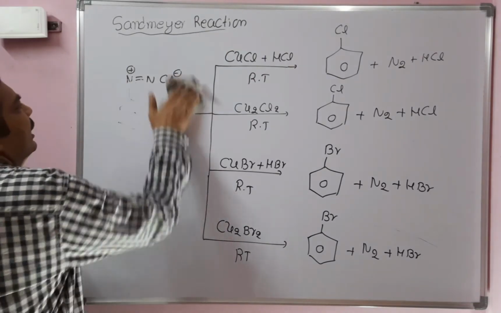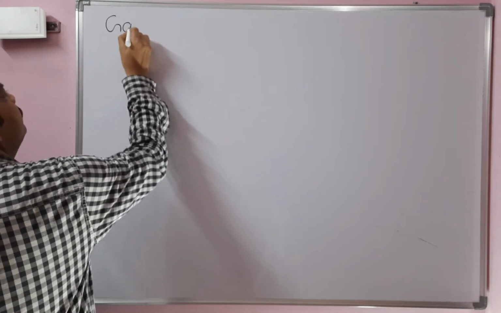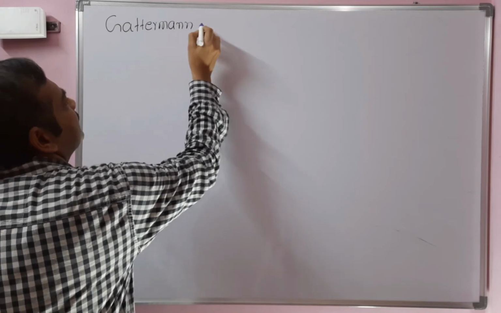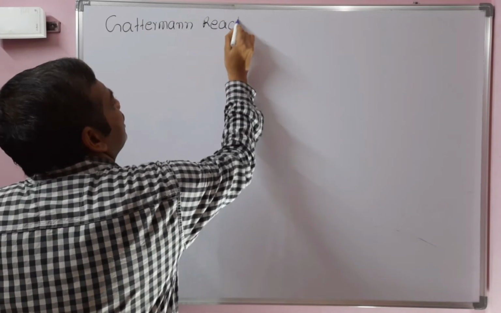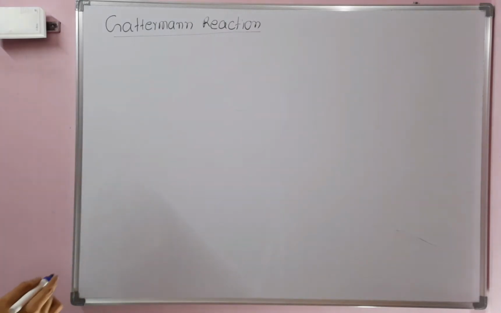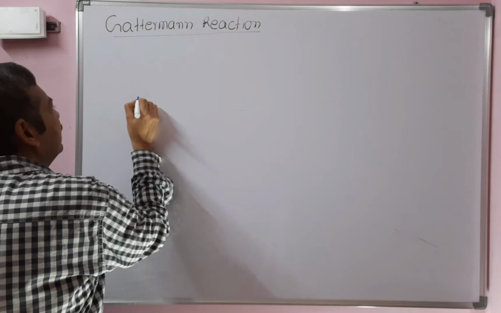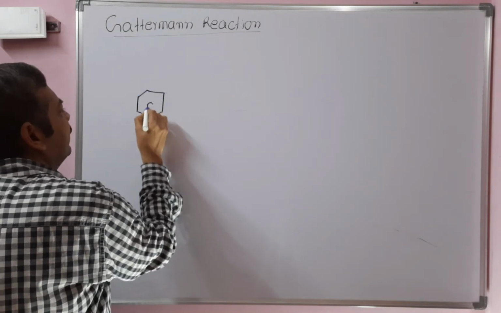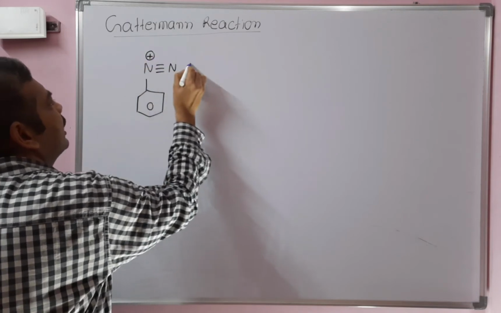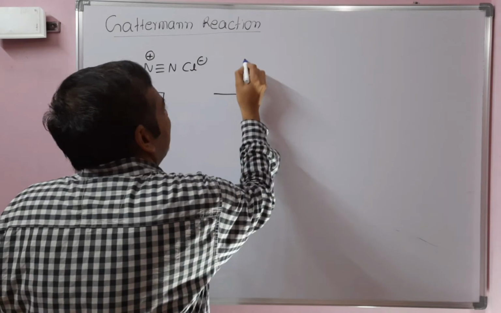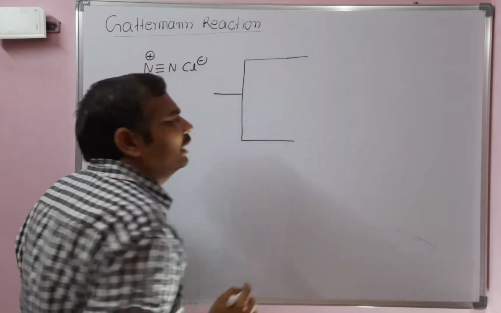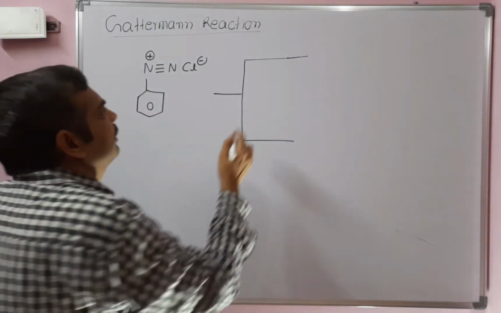The next is the Gattermann reaction. Gattermann reaction is used to prepare aryl halides. For Gattermann reaction also, the starting material required is benzene diazonium chloride. See the difference between Sandmeyer and Gattermann reaction. We can prepare chlorobenzene and bromobenzene by using Gattermann reaction. Fluorobenzene and iodobenzene cannot be prepared by using Gattermann reaction.